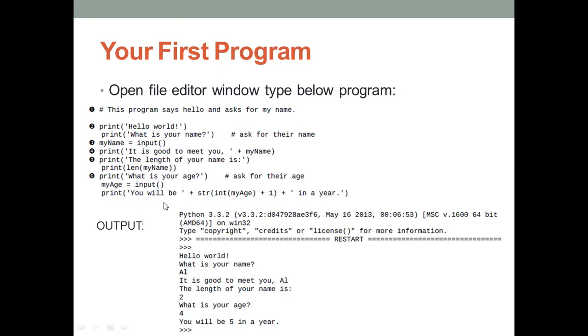You will be string of int of my age plus one in a year. So next, you can print "you will be", and then you can convert. Here you see they are converting the age value into a string value. So you can also convert that age int value into string, so in a year.